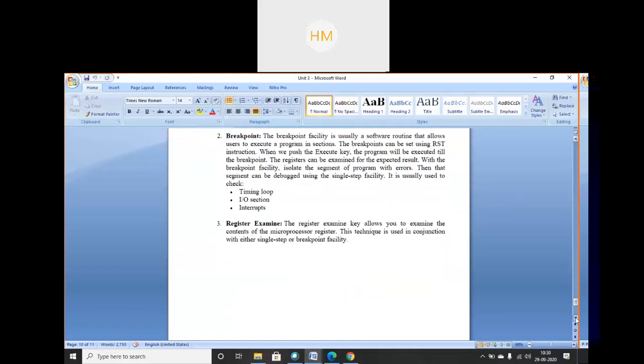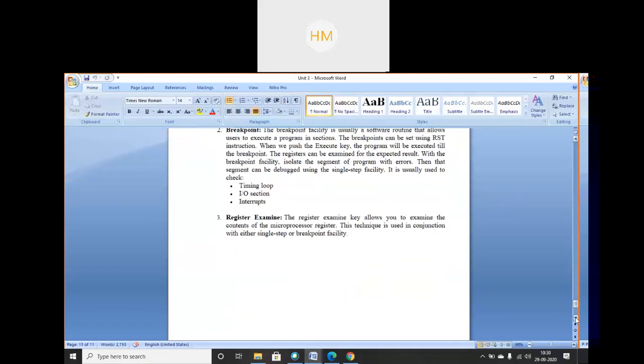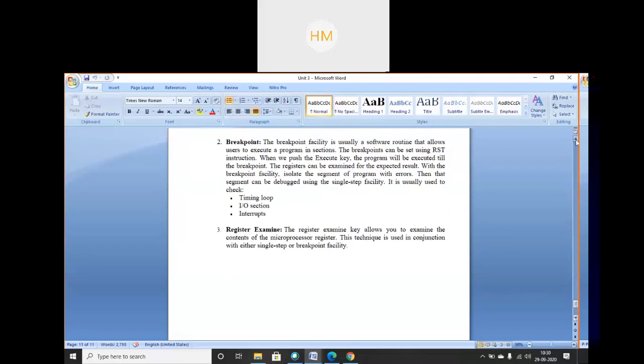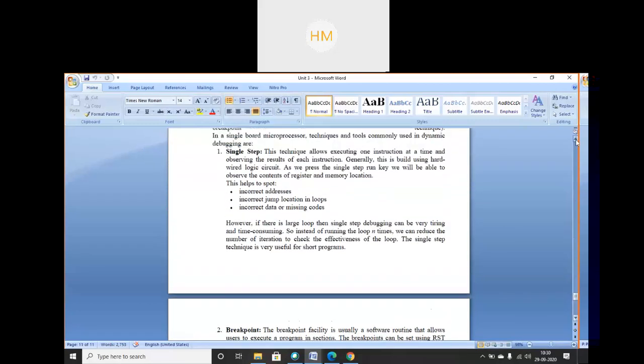Then register examine. The register examine key allows you to examine the contents of the microprocessor registers. This technique is used in conjunction with either the single step or breakpoint facility. It has to be combined with one of the techniques listed above, and you can use it to examine the contents of registers in the microprocessor. So this is the debugging process. In short, I have explained. You won't need detailed notes. It's mentioned, everything is there in the book.